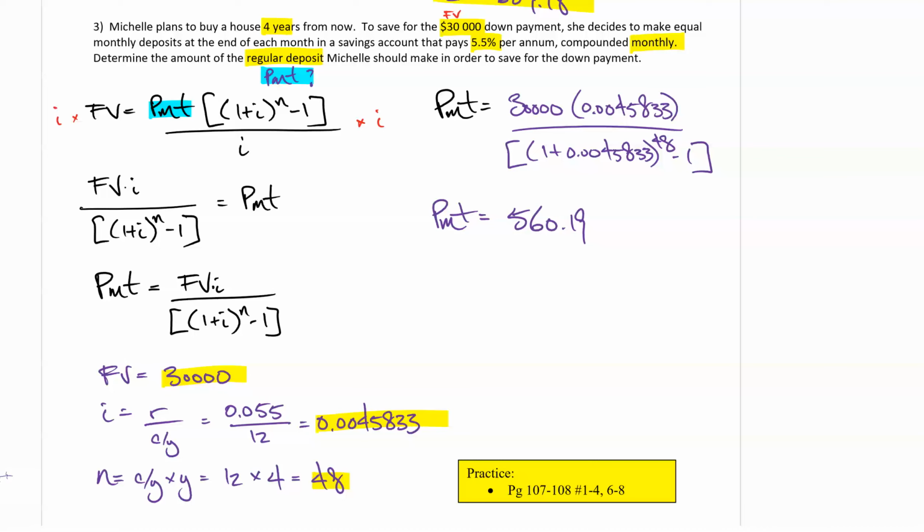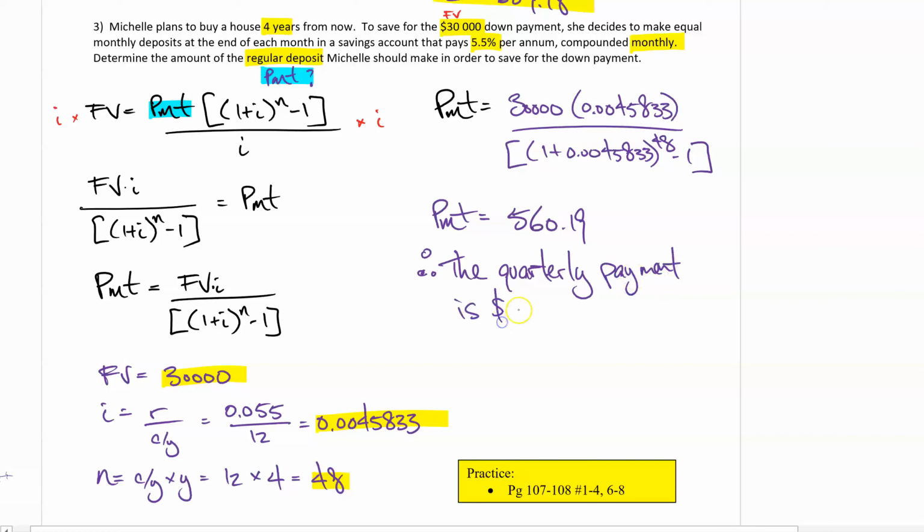Therefore, the quarterly payment is $560.19. Is it quarterly? No, I'm crazy. It's monthly. Correction.